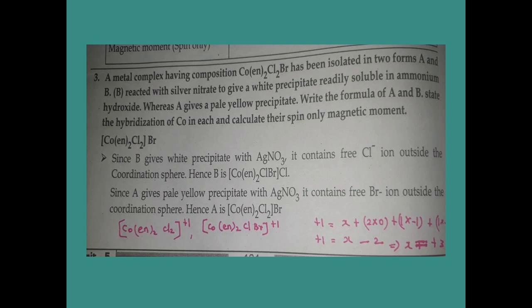Before that we have to find out the oxidation number for the central atom. I am going to take the first complex. The net charge, +1, is equal to x, where x is the oxidation number of cobalt, plus 2 into 0 for ethylenediamine, and -1 for chlorine and another -1 for bromine. So +1 is equal to x minus 2. We get the value of x as +3. This +3 is the oxidation number of cobalt.